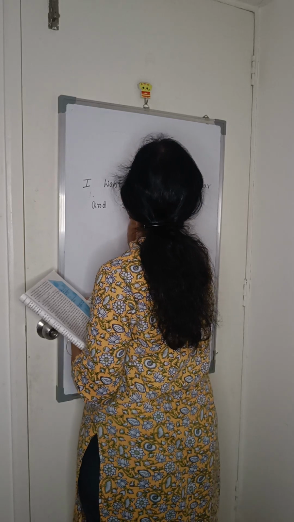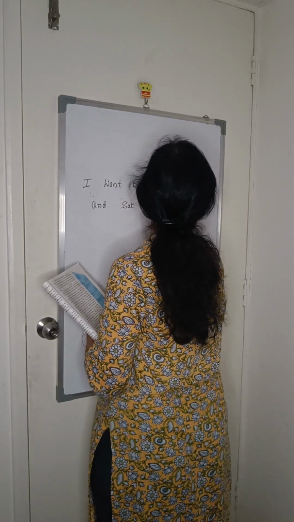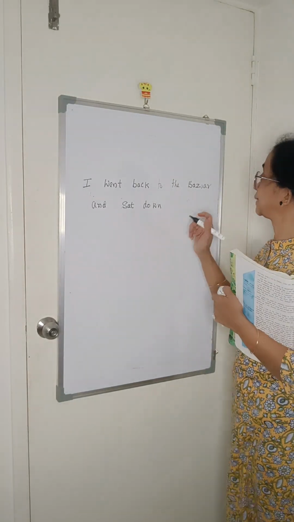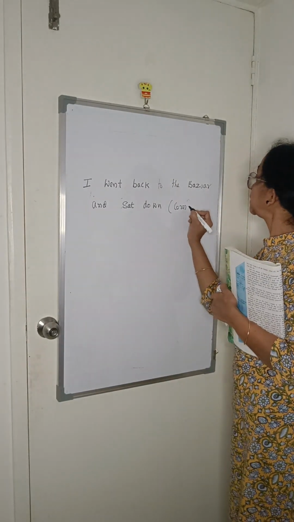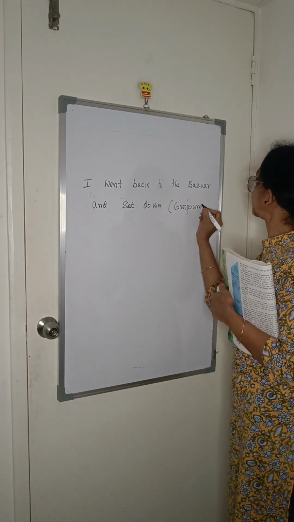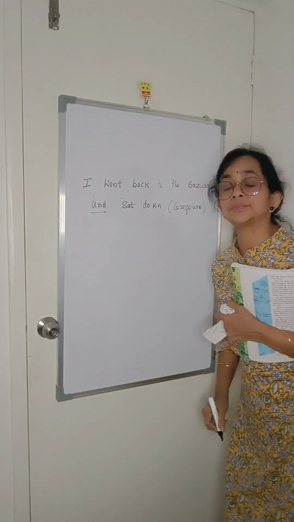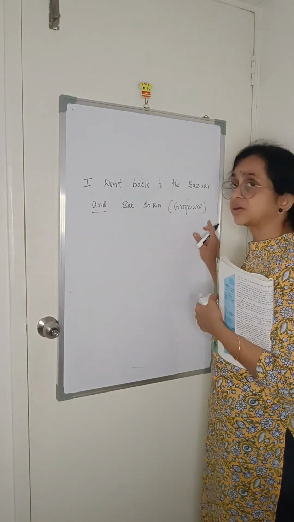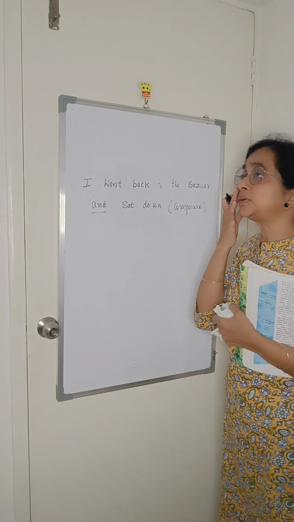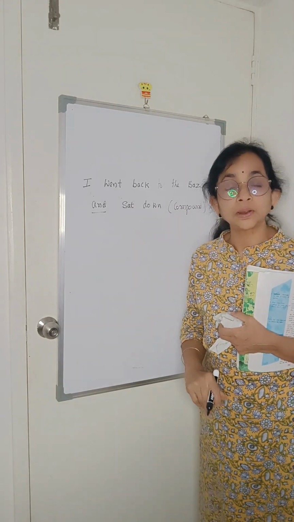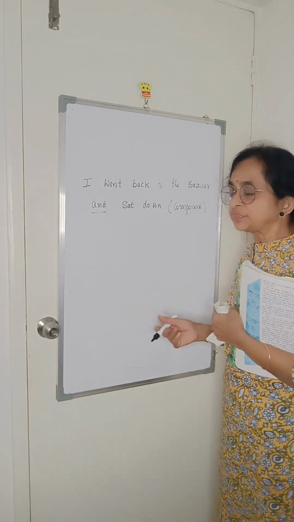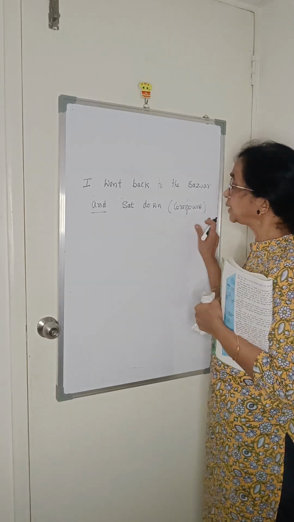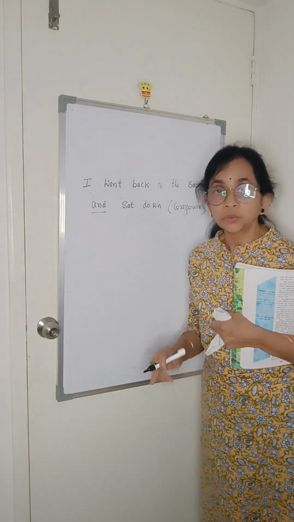See here, this is a compound sentence because and is the conjunction. But, and, yet, all these are conjunctions of compound sentences. These conjunctions are also called coordinators. Complex sentence conjunctions are called subordinators. Compound sentence conjunctions are called coordinators.